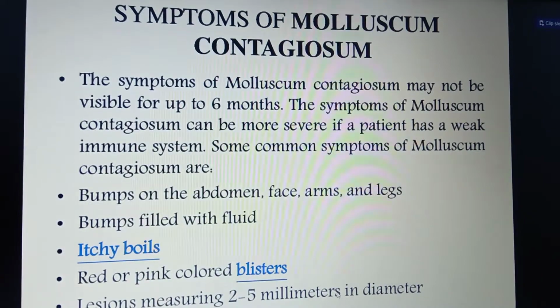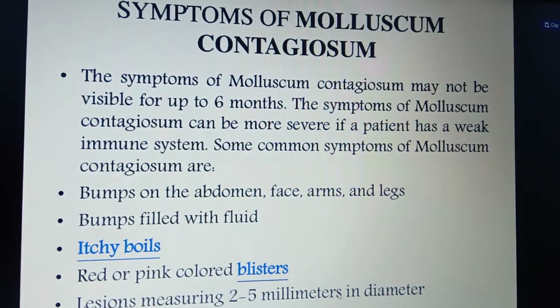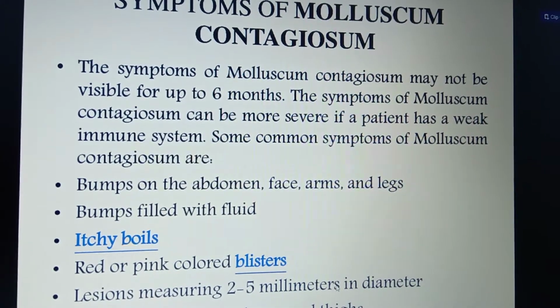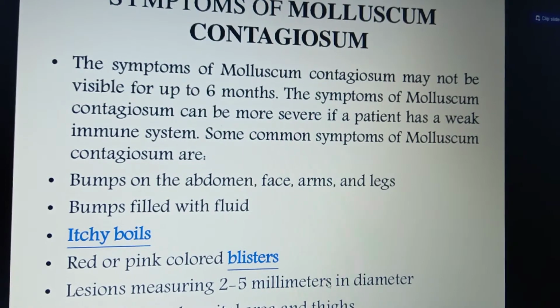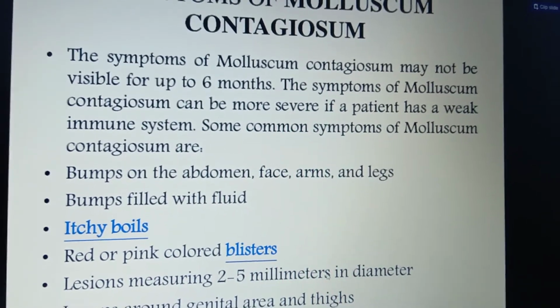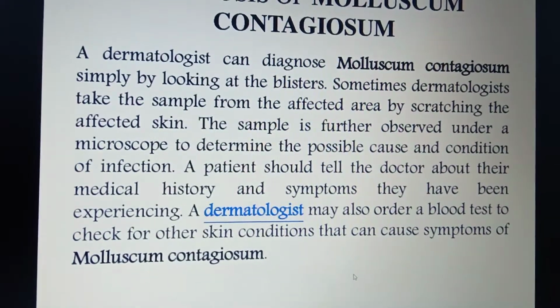The symptoms are bump formation over the abdomen, face, arms and legs, bumps filled with fluid, itchy boils, red or pink blisters, and lumps over the genital area or thighs.